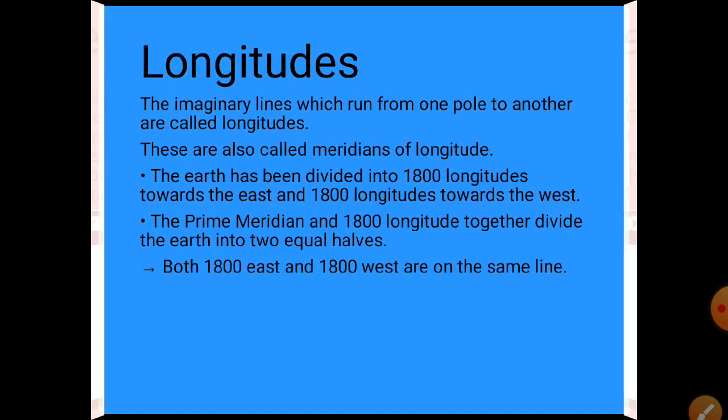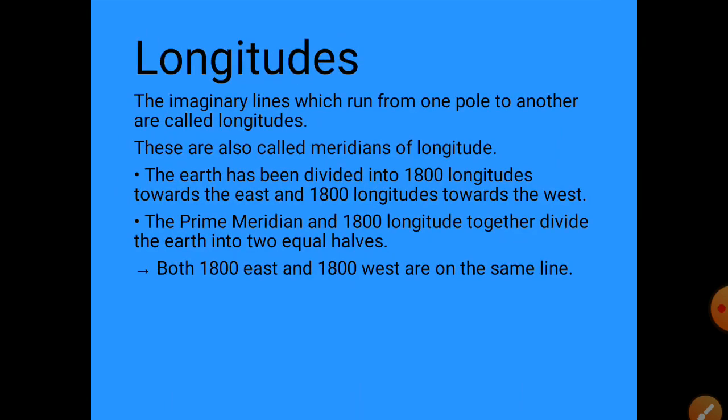Now let's talk about longitudes. Before this we studied the latitudes, the imaginary lines. Now we are going to discuss the imaginary lines which run from one pole to another, called the longitudes. These are also called meridians of longitude. The earth has been divided into 180 longitudes towards the east direction of the equator, and 180 longitudes towards the west direction.